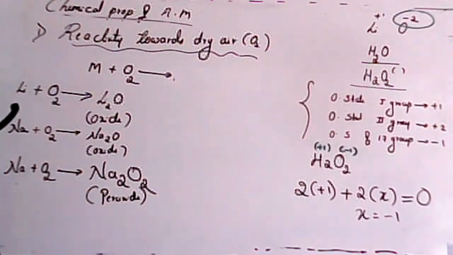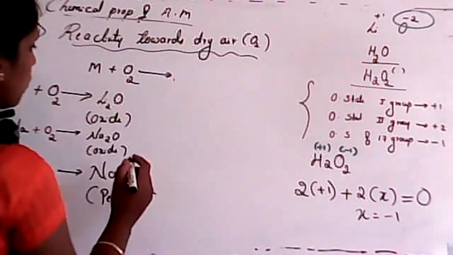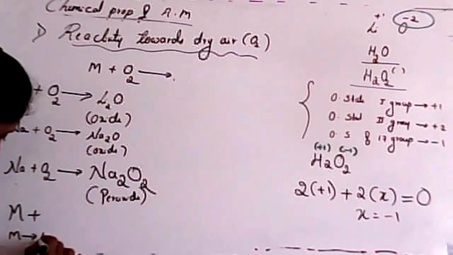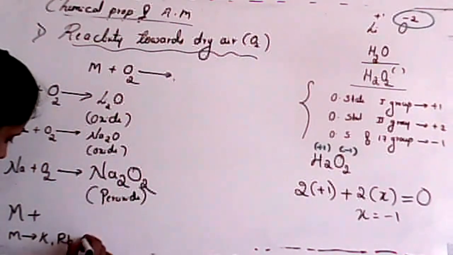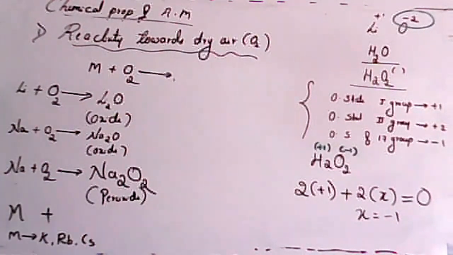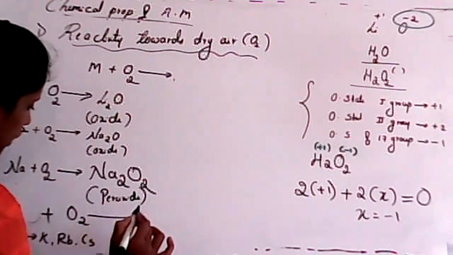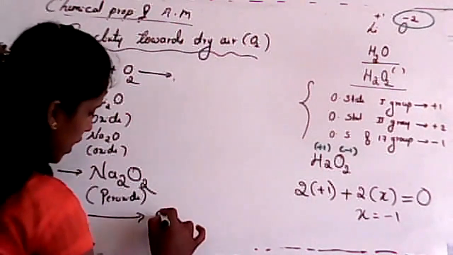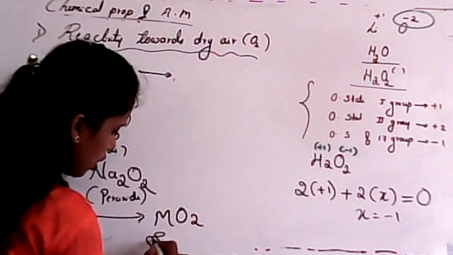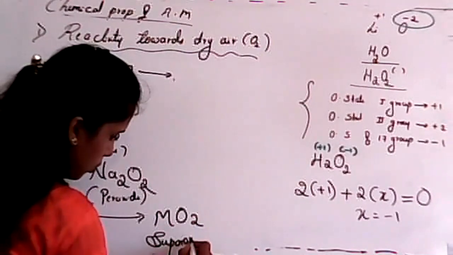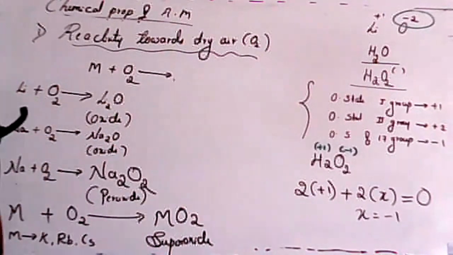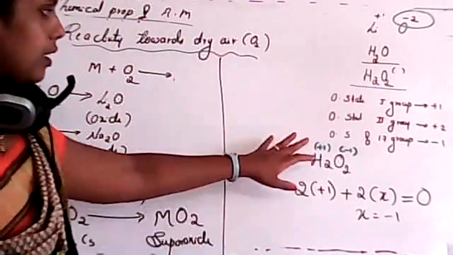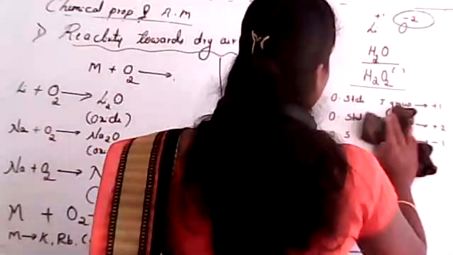Last one, listen, we'll consider superoxide. I'll consider a metal, where the metal is nothing but potassium or rubidium or cesium. So when the metal reacts with oxygen, it gives superoxide. What will be the composition of superoxide? See student, MO2 is the composition of superoxide. We'll consider one example in this case. I think you understand.